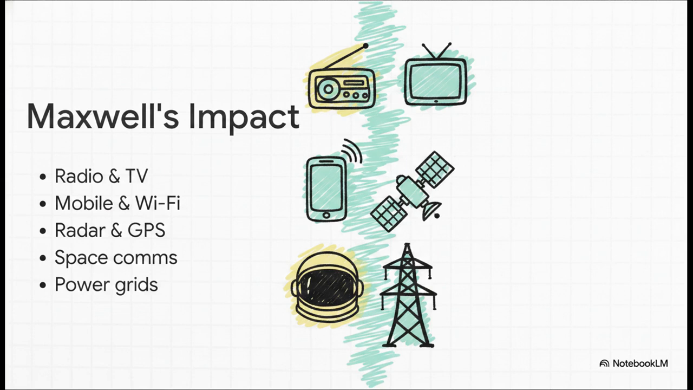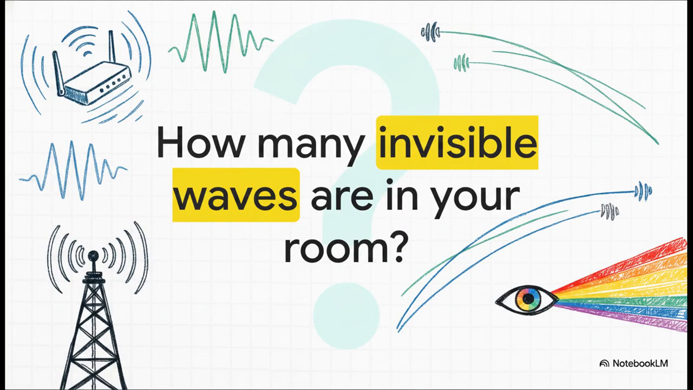We have radar, microwave ovens, GPS mapping, deep space communication, and our entire power transmission grid. I mean, nearly every single piece of wireless technology we rely on today owes its absolute existence to Maxwell's theoretical work. Without it, our modern world literally vanishes. Which leaves us with this final thought.